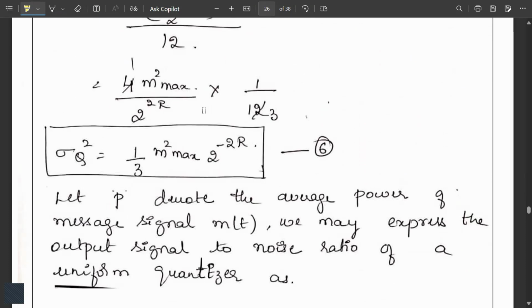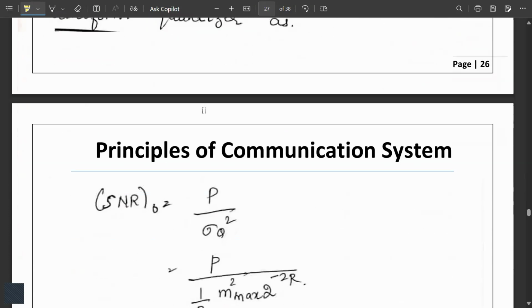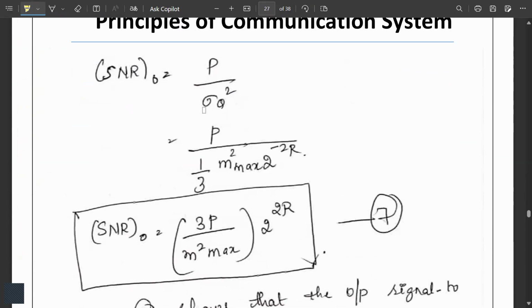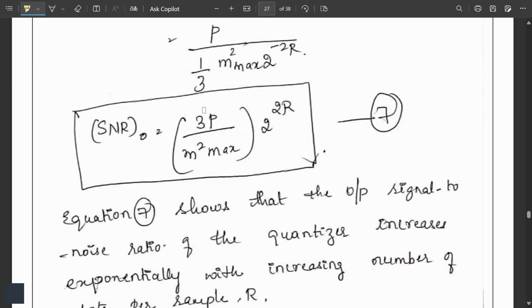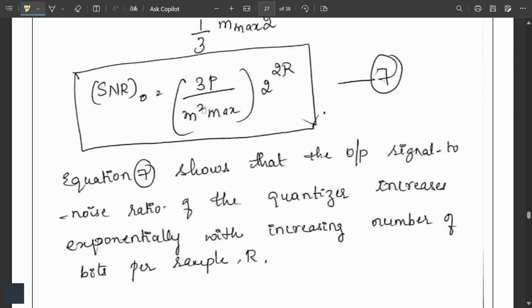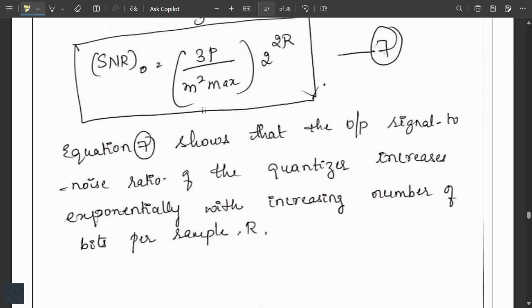Let P be the average power of the message signal m(t). We may express the output signal to noise ratio of the uniform quantizer as SNR = P / sigma q square. Substitute the sigma q square and take the reciprocal, and you will get equation 7. This shows that the output signal to noise ratio of the quantizer increases exponentially with increasing number of bits per sample, that is R.